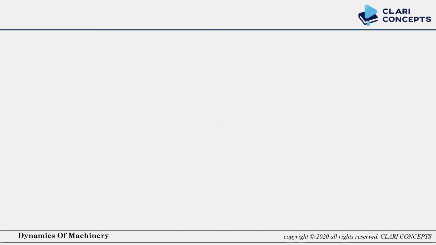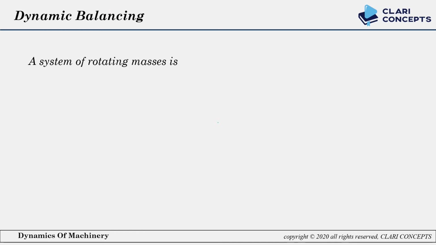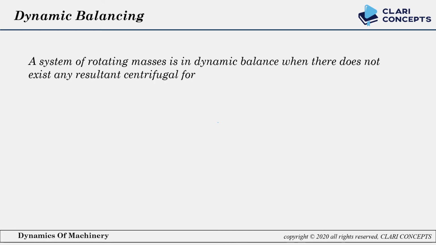So here we covered both methods of static balancing. Now move to dynamic balancing. In your mind the first question arises: what do you mean by dynamic balancing? A system of rotating masses is in dynamic balance when there does not exist any resultant centrifugal force as well as resultant couple. It means in the system there is no centrifugal force and no couple. Your system should be in balanced form.